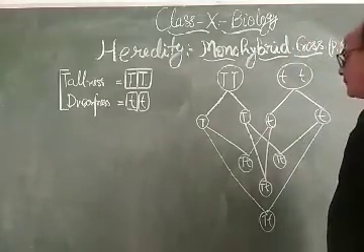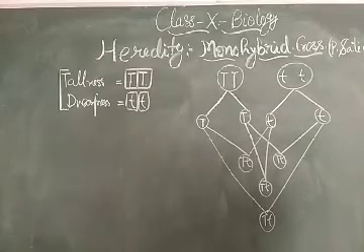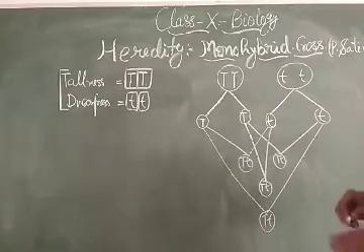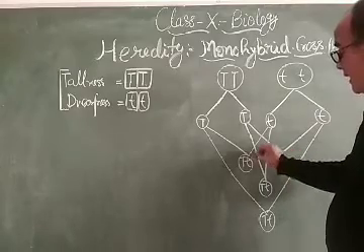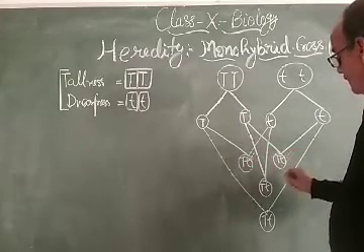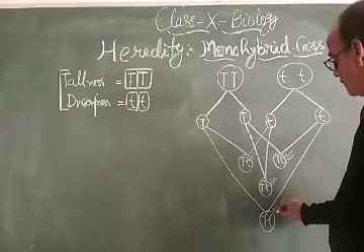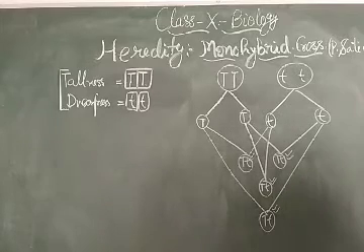So four progeny will be produced, and they will be hybrid. They will be hybrid tall. All of them will be tall.